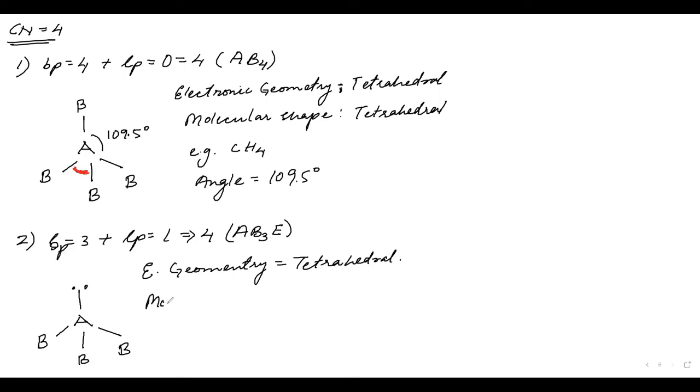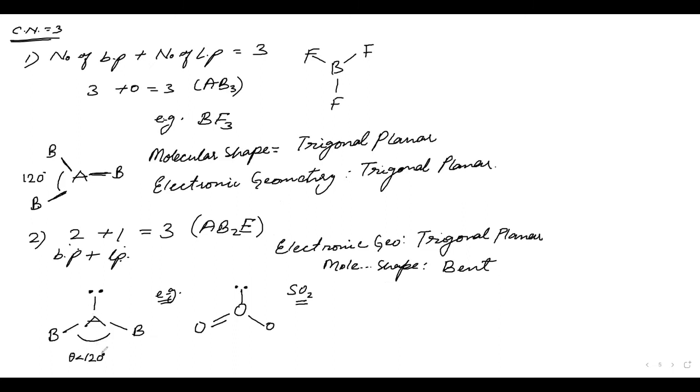But the molecular shape will become what? This is a pyramid, and the base of the pyramid is a triangle, hence trigonal pyramidal. Now the angle here will be less than 109.5, because we saw here also that the angle here was less than 120.